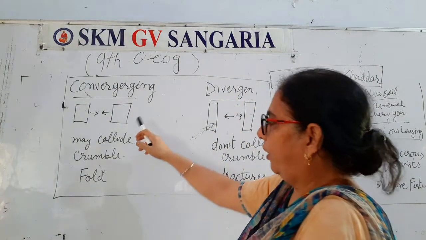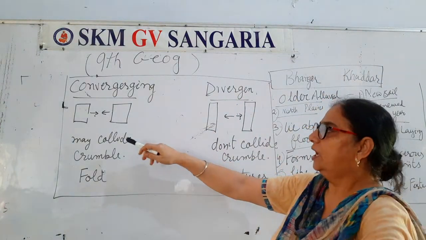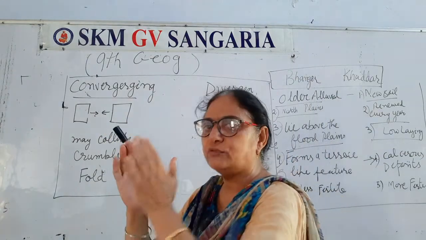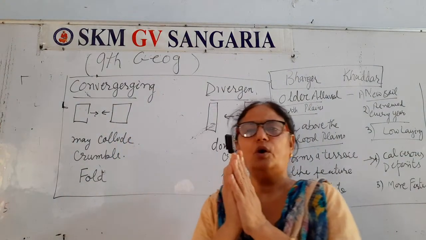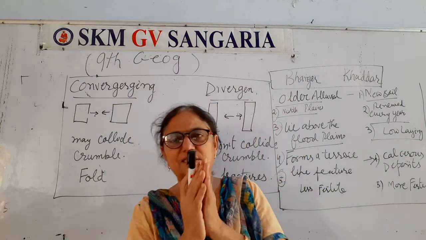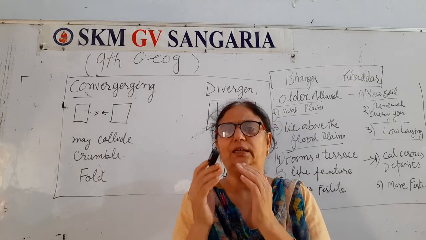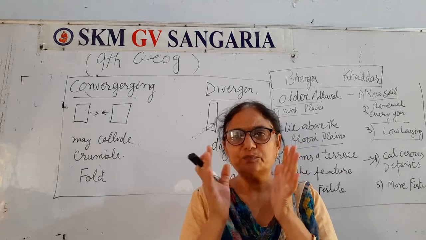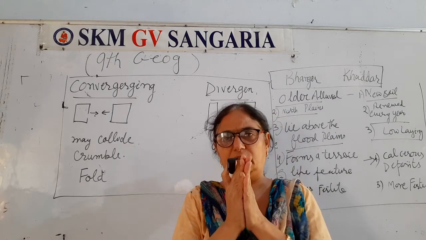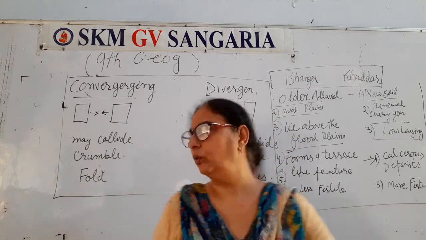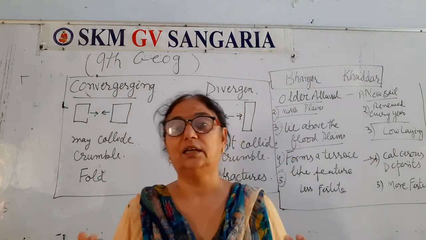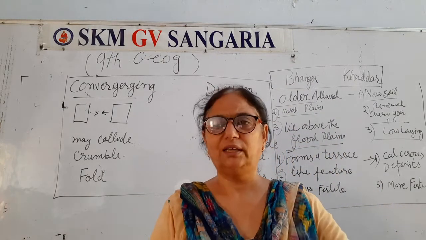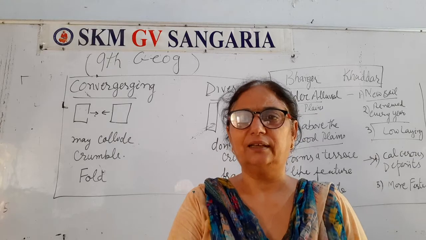Convergence of the boundaries, earth plate boundaries, like they may come together, come closer to each other, different plates, when due to any underground earth activity these plates come closer and that results into folding, faulting and volcanic eruptions.